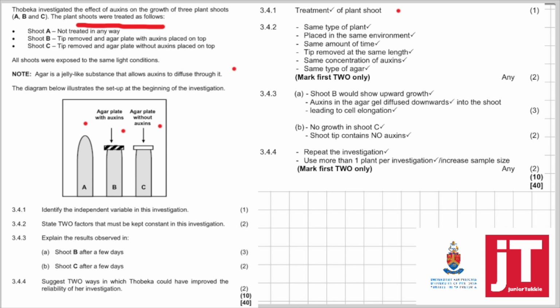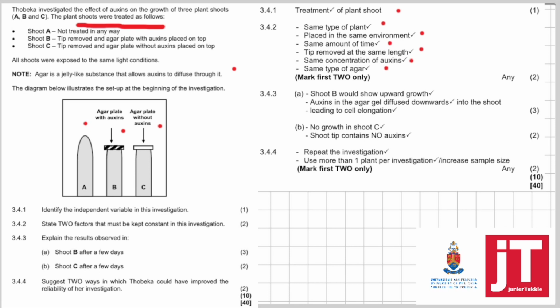Then 3.4.2, state 2 factors that must be kept constant in this investigation. The same type of plant, I would not have said type of plant, I would have said same species of plant. And the plant must be placed in the same environment, the plant must be placed for the same amount of time, the tip must be removed at the same length, they must have the same concentration of auxin and the same type of agar.